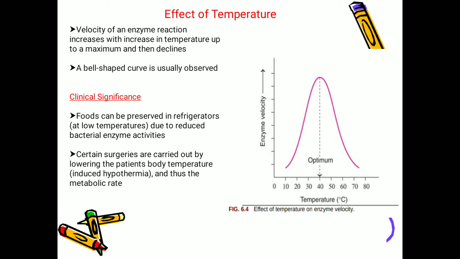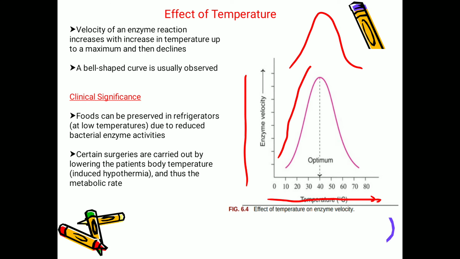What is the bell shape? Here you can see this is the bell shaped curve, and this is the temperature which is increasing from 0 to 80 degree, and the enzyme velocity, that is rate of the reaction, is also increasing up to a maximum point, that is up to the 40 degree temperature. And after reaching the optimum temperature, it is decreasing, and even if you are increasing the temperature, the velocity of the reaction will decrease. Why will it decrease? Because